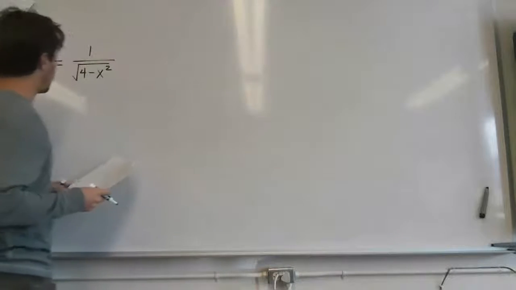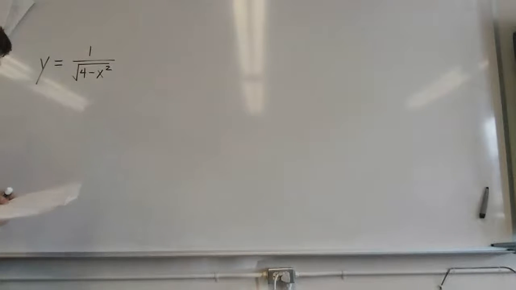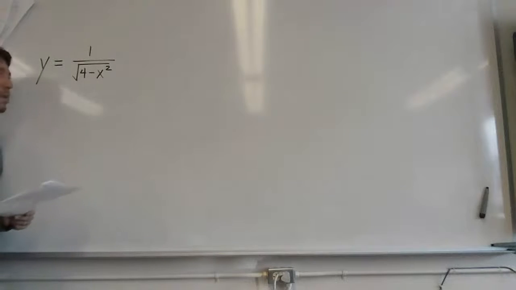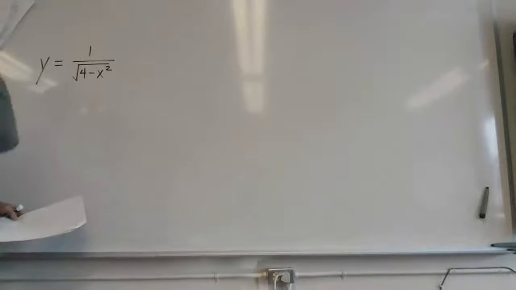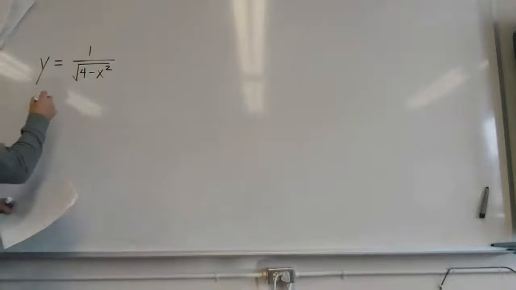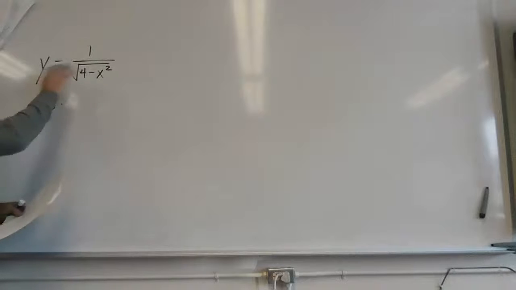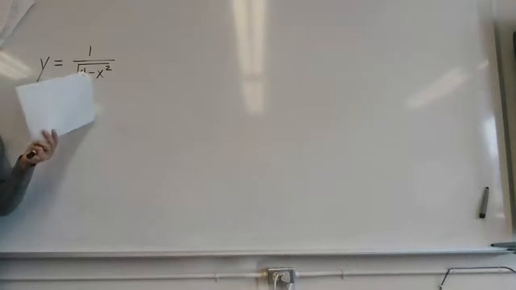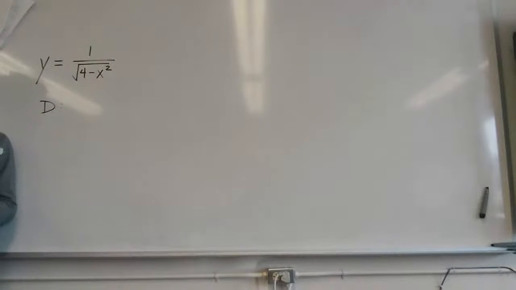So, look at this guy. A good way to start when you're looking at something like this, especially if you see a square root in there, is start thinking about domains right away. What kind of numbers can go in? What kind of numbers can't go in? So, before we start getting precise, someone throw out a number that can't go into that. 2. 2 is correct. Why would 2 not be good? Because then it would make the bottom 0. Very good. So 2 is no good.